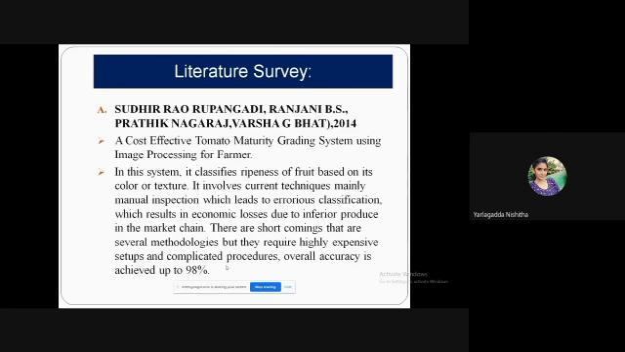This is the literature survey, and one more is Sudhir Rao, where they have majorly concentrated on farming, that is tomato grading system. By the process of image processing itself, they have taken the fruits and classified them, like ripened ones and others, based on color, texture, and so on. They have used that and found out at what stage they have to take it out, what the result is, and why they are having some economic losses. Based on that, we should get exact results.